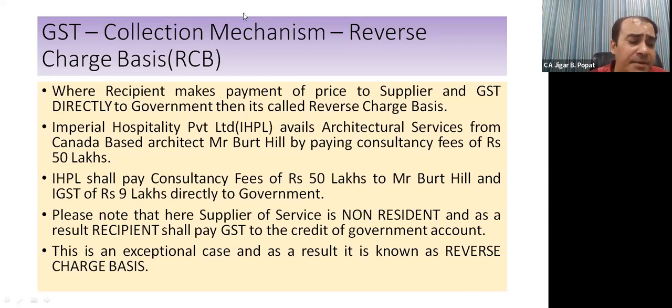And so what government did? Government has cleverly shifted the burden of payment of tax in such cases on recipient. Recipient shall pay price of supply to supplier, and recipient himself shall pay particularly the tax element to government. So this is called reverse charge mechanism or reverse charge basis. Is it fine with one example? Are you getting?